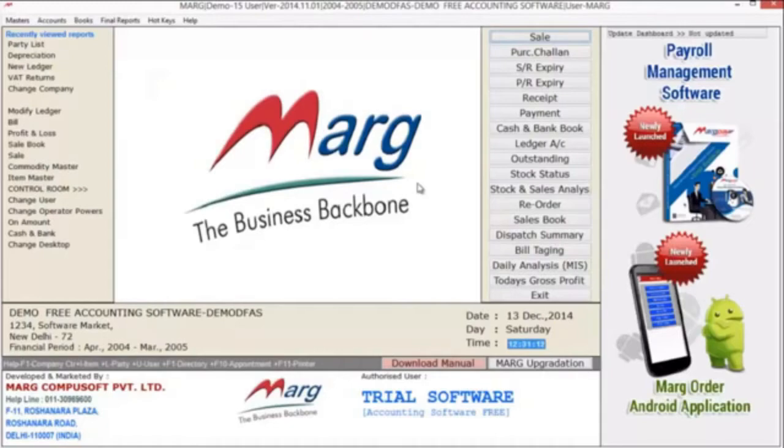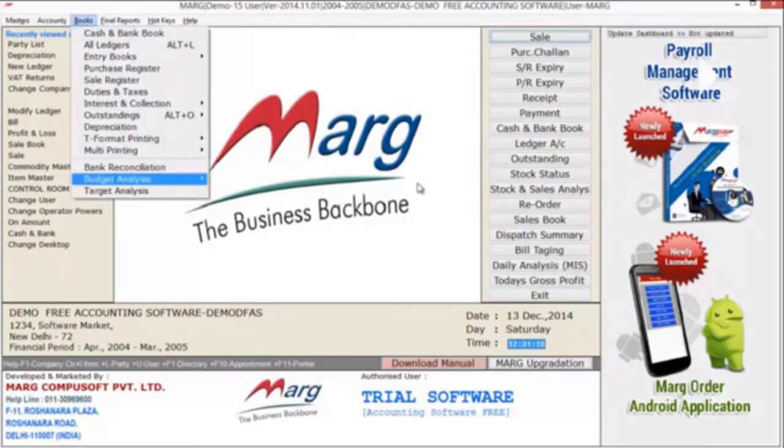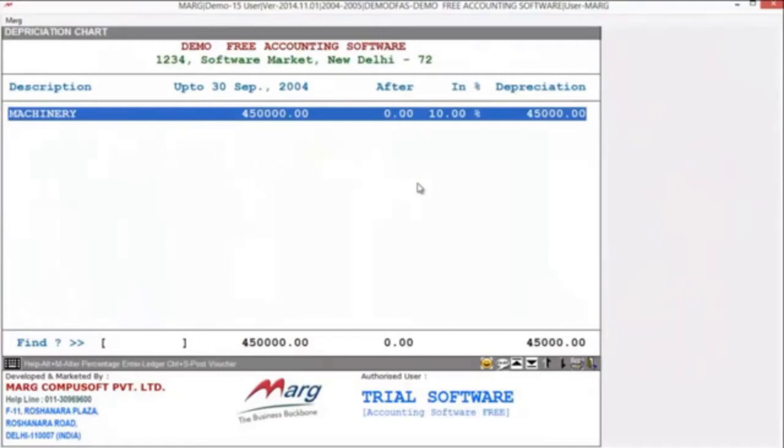Now you all know that depreciation is charged on half-yearly basis. That means if you charge depreciation on the same machine after 6 months, it should be reduced by 10% of 4,50,000. Let's see, does it work? Now we have already jumped up till 6 months date. Again, we will move on to the books menu, then depreciation, and then here you can see the value of your machine, that is 4,50,000, and the percentage is 10%, and the depreciation amount is 45,000, which is auto calculated by the software as per WDV method.